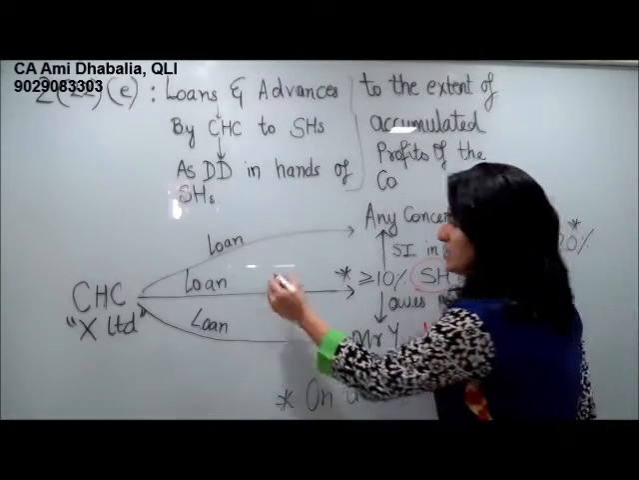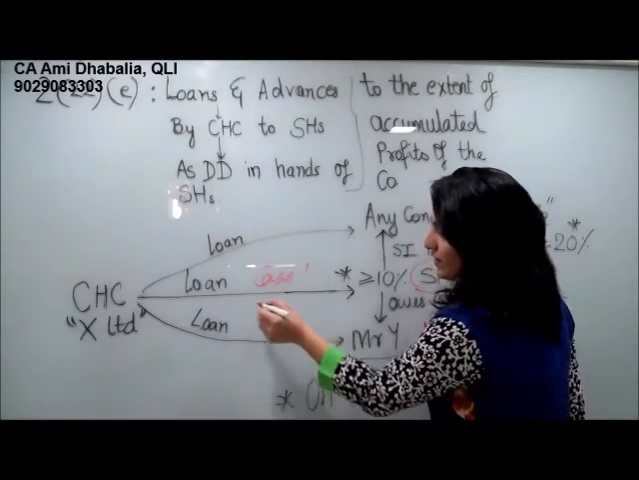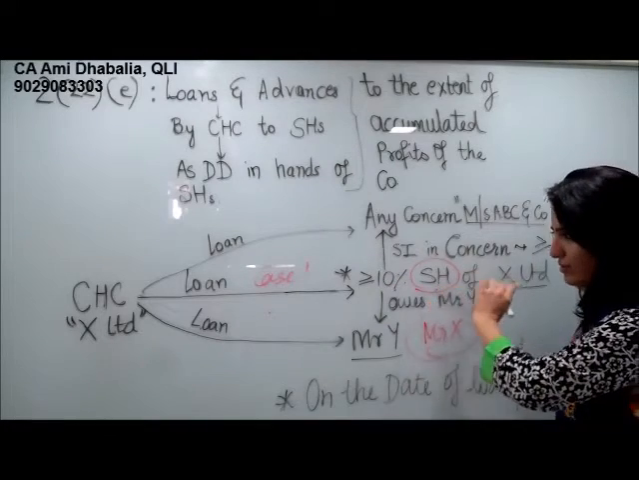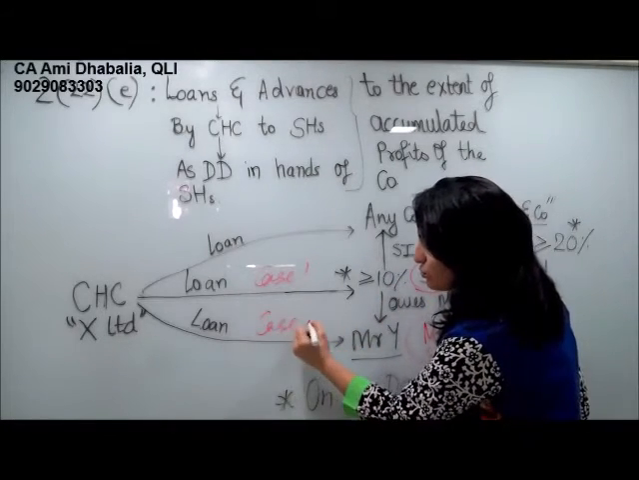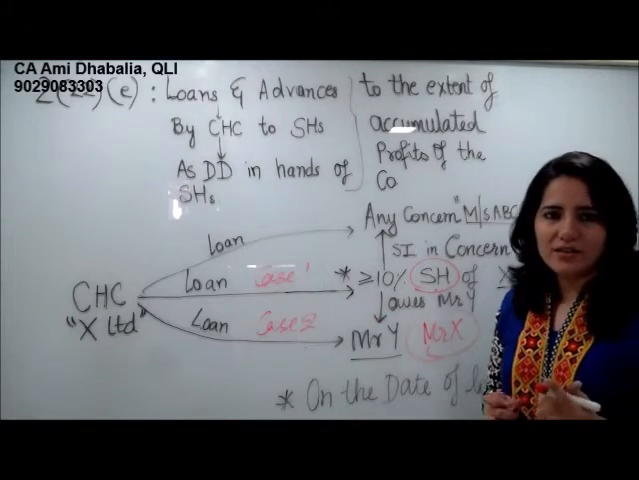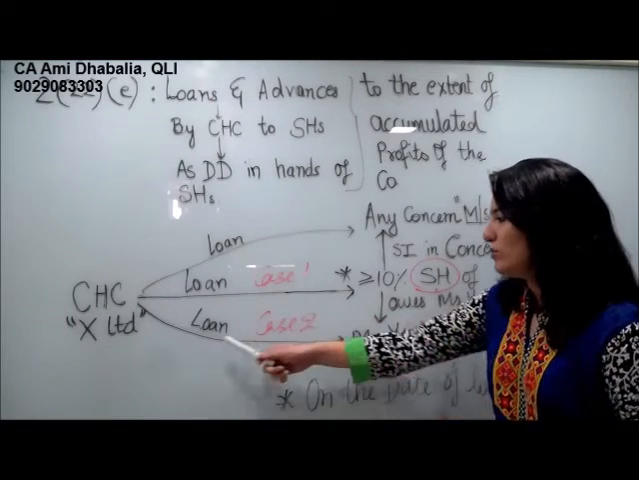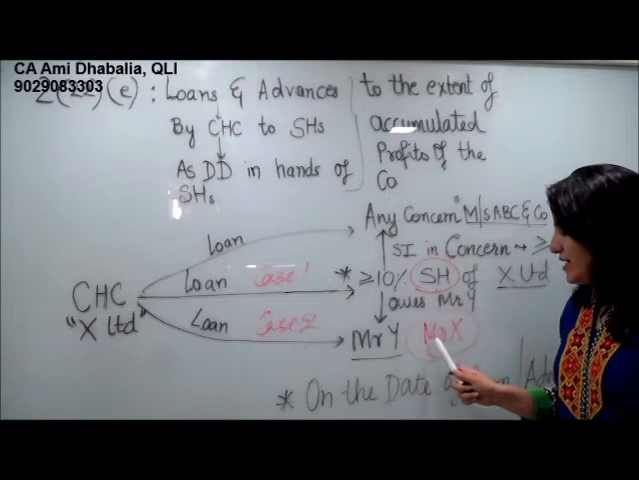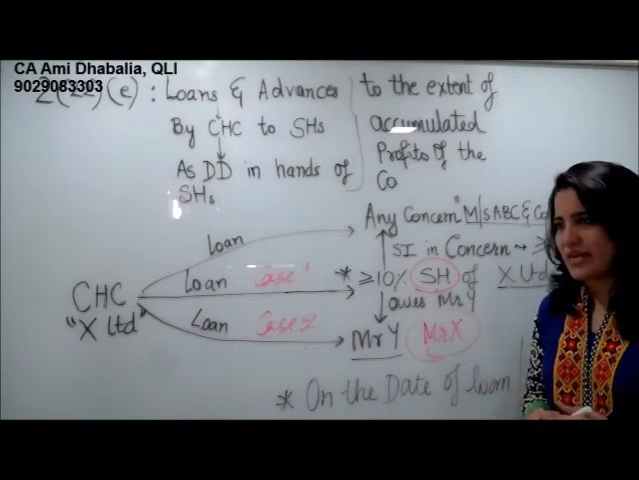So we had case 1 where the company is directly giving a loan to Mr. X, that is the shareholder. Then we had case 2 that the company is giving loan indirectly to Mr. X, that is, it is giving a loan to someone to whom Mr. X owes money, that is Mr. Y. In this case also the shareholder shall be taxed.